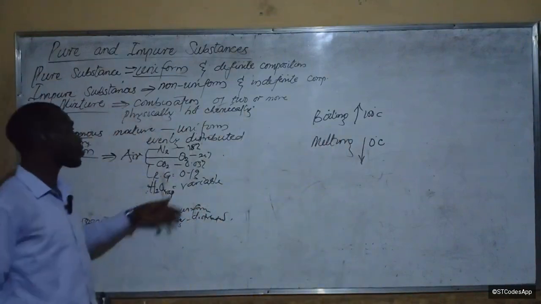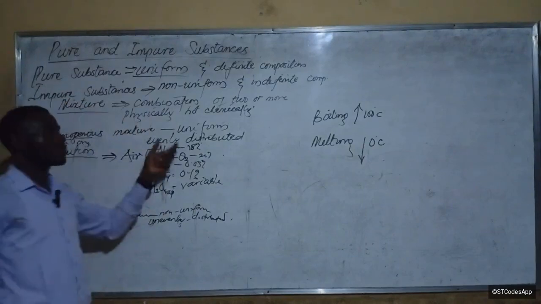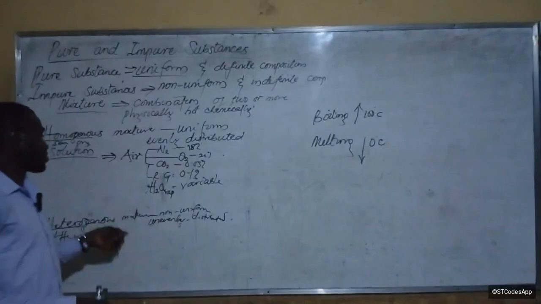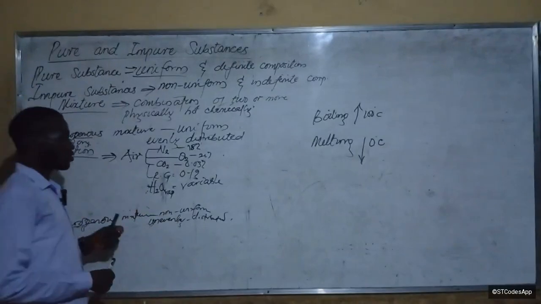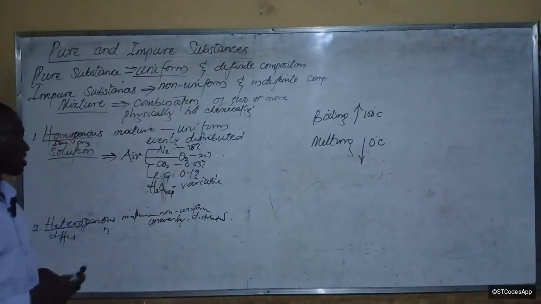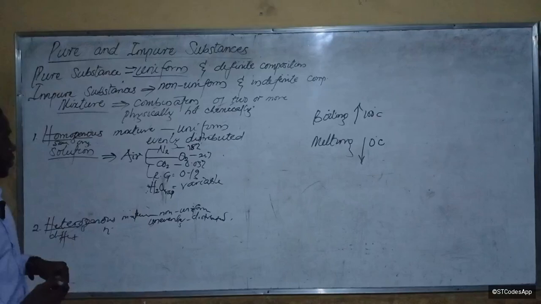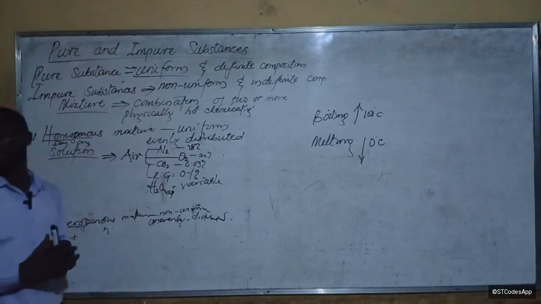This one has uniform composition and even distribution, but for impure substances, you have non-uniform composition and unevenly distributed particles. Is that okay?